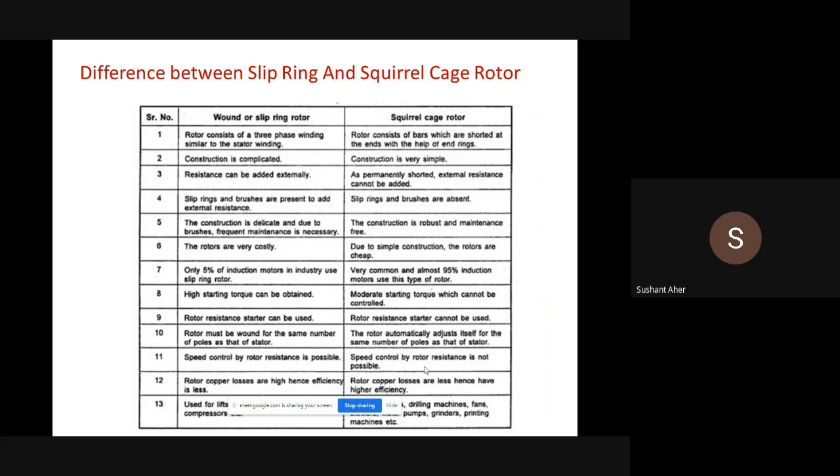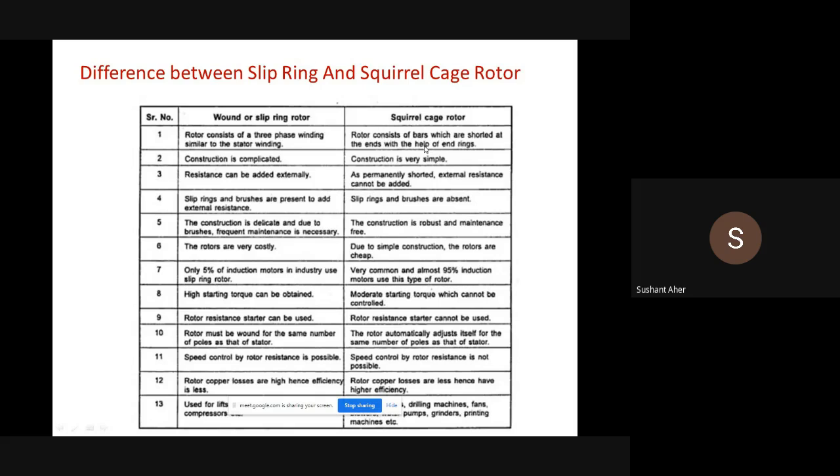But for the squirrel cage type rotor, the rotor consists of bars, which are short circuited with the help of end rings. Okay, due to use of the slip rings and three-phase winding, the construction of the slip ring or the wound rotor induction motor is a little bit complicated, but the construction of the squirrel cage rotor is very simple.